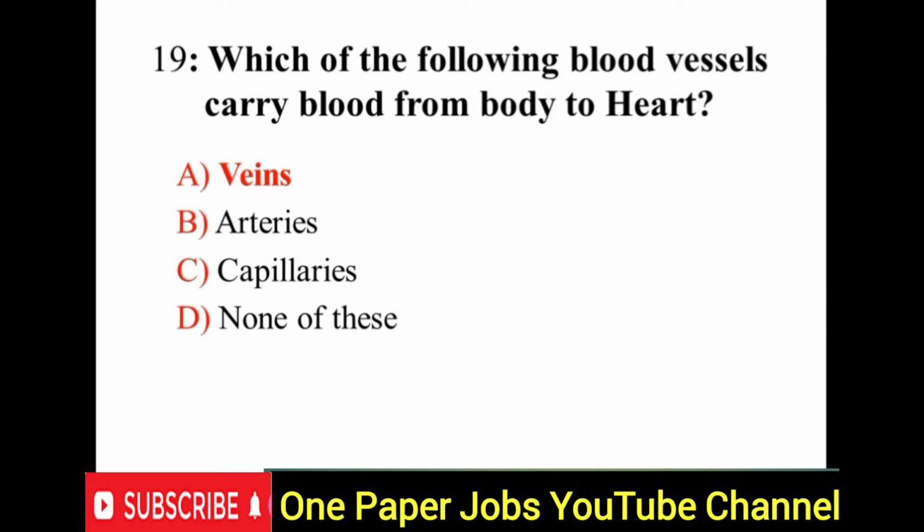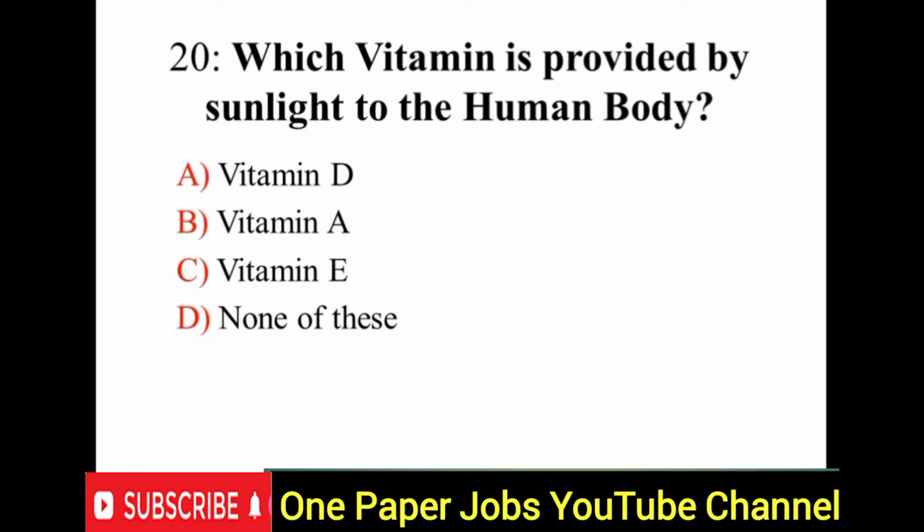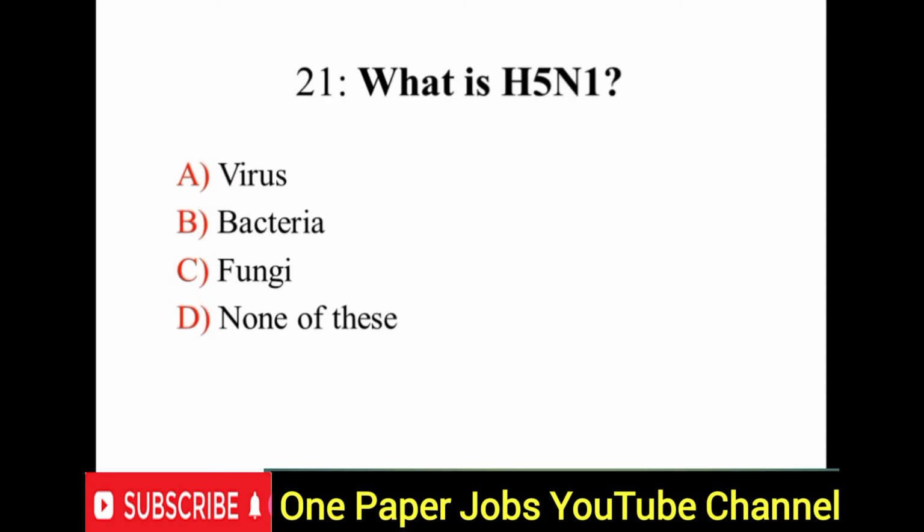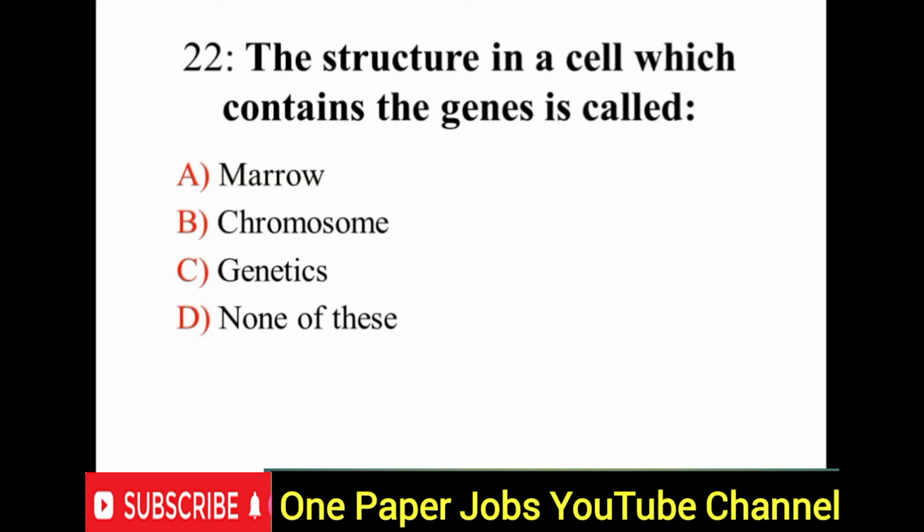Question number 20, which vitamin is provided by sunlight to the human body? Option A is right, vitamin D is provided by the sun to the human body. Next, question number 21, what is H5N1? It is a virus. Option A, virus.